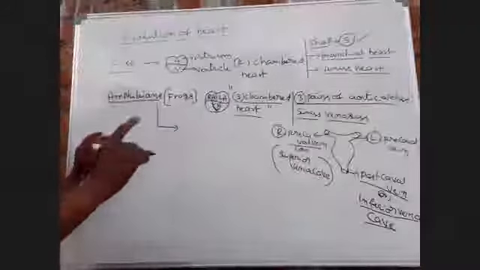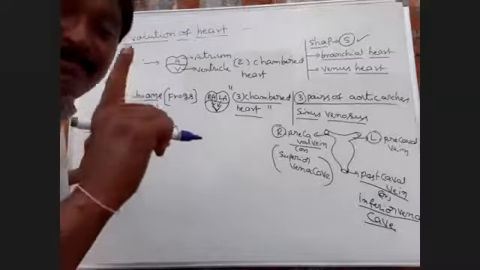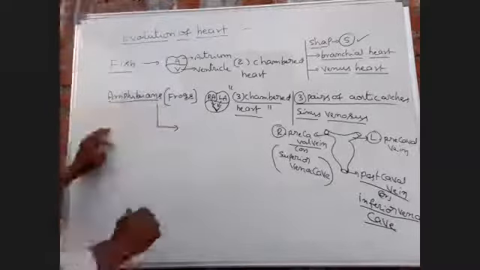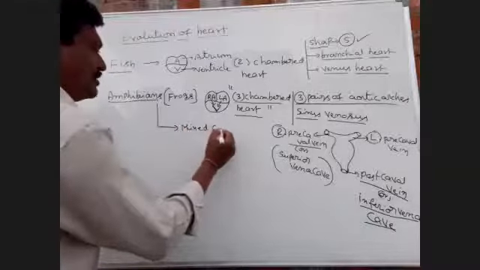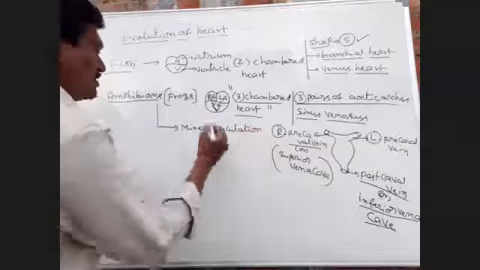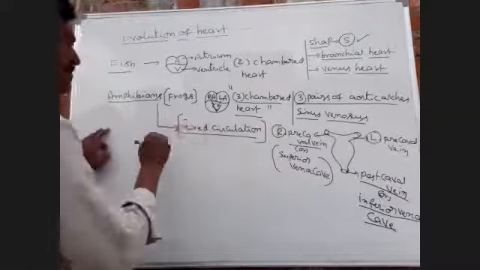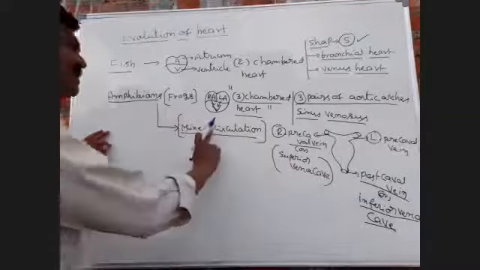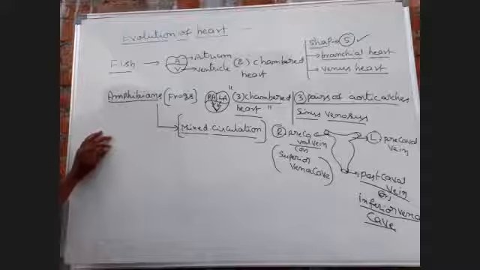So why mixed circulation? That is the question.